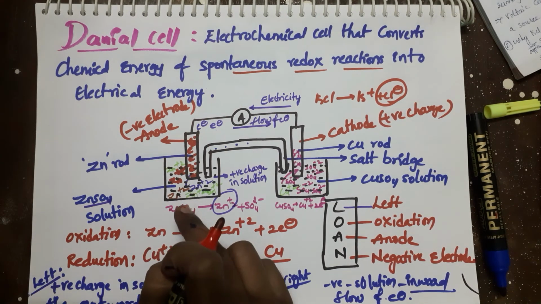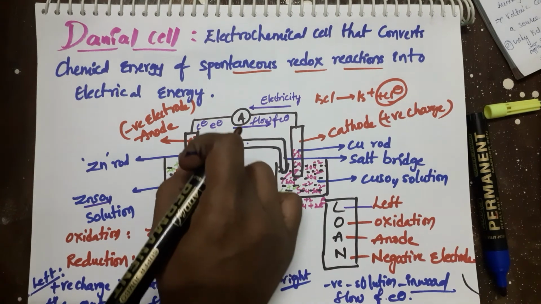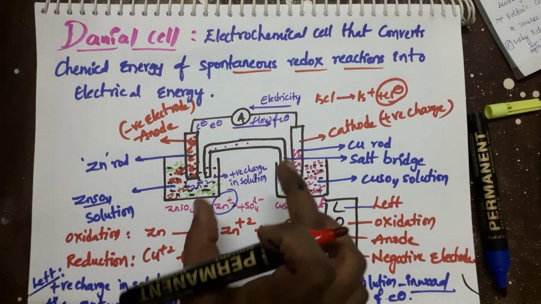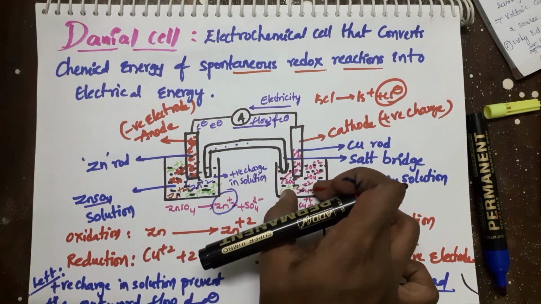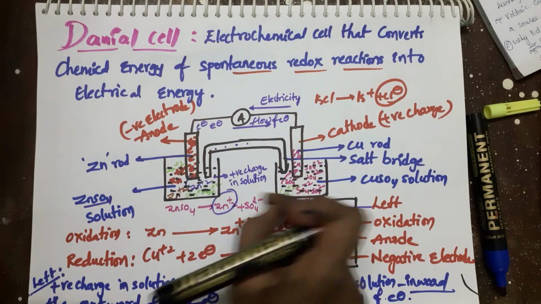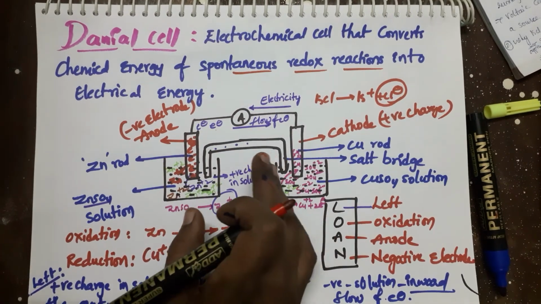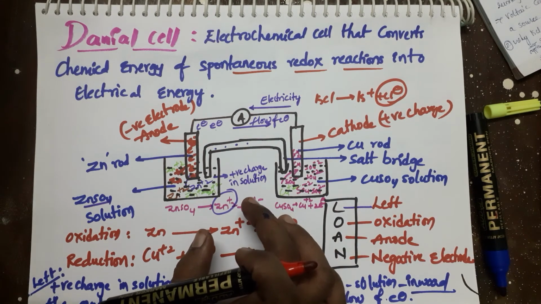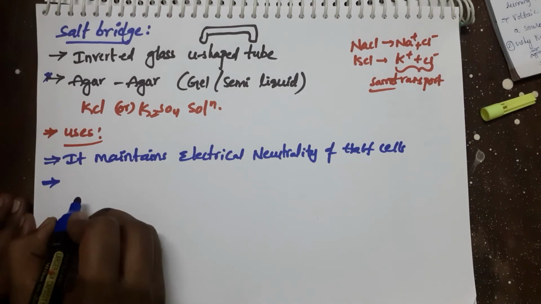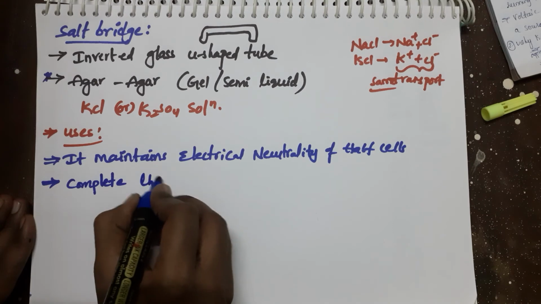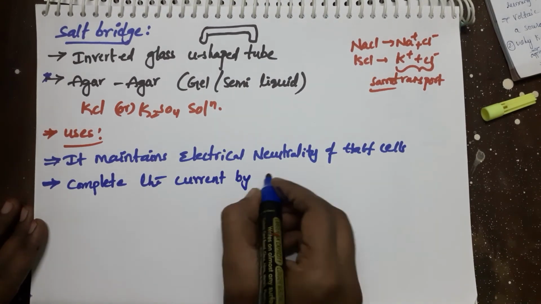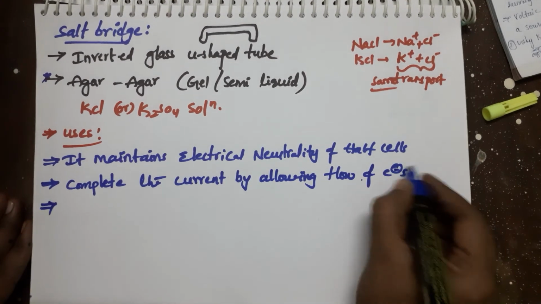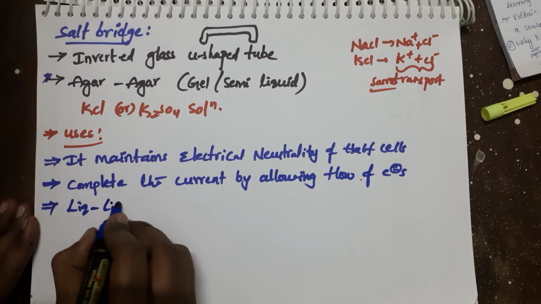And the second one is that it completes the circuit by allowing the flow of electrons. Without it, the flow of electrons would be stopped due to the negative charge building up in the solution. It would prevent the flow of electrons. Whenever we use the salt bridge, there is no accumulation of sulfate ions in the solution, it will be neutralized, and the flow of electrons will take place continuously. So it maintains the flow of current. The second point is that it completes the current by allowing the flow of electrons. And the third one is that it maintains the liquid junction potential.